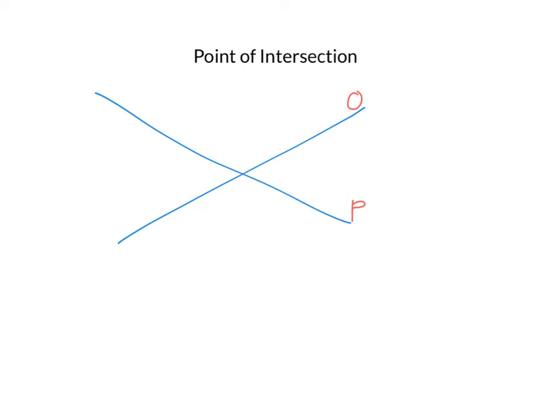Now, if you want to pause the video, you can try and figure out where the point of intersection on this line will be. Okay, so the point of intersection should be where those two lines cross and meet each other. So it'll be right here where both of the lines meet. We can call that point whatever. We might just say it's called B. So we could say that B is the point of intersection of the lines O and P.